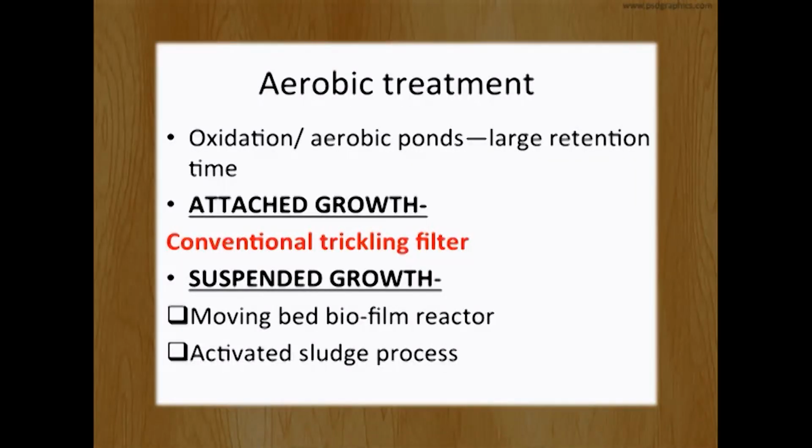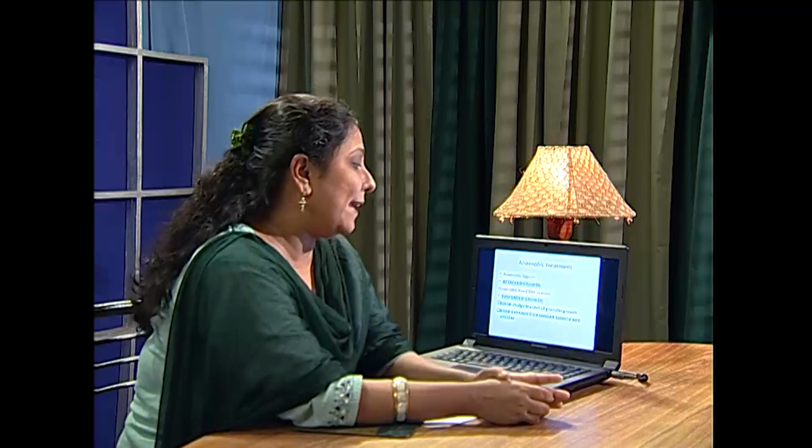So aerobic treatment may be natural oxidation pond or attached growth including trickling filter bed. Suspended growth includes the activated sludge process. Anaerobic treatment, anaerobic lagoon is there. Anaerobic attached growth is anaerobic fixed film reactor. Otherwise, in case of suspended growth, you can follow UASB, upflow anaerobic sludge blanket with the granular growth, or EGSB, expanded granular sludge bed system.